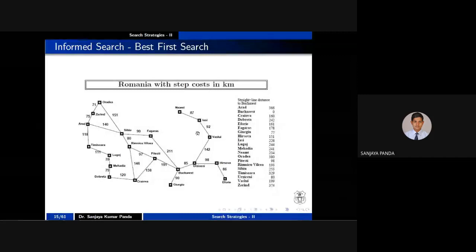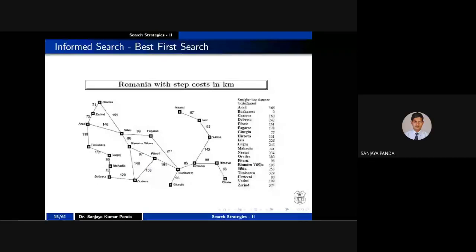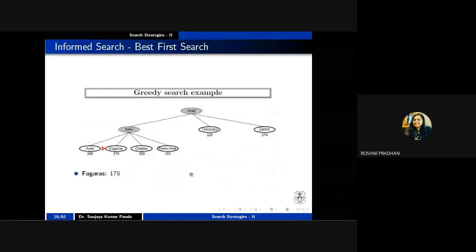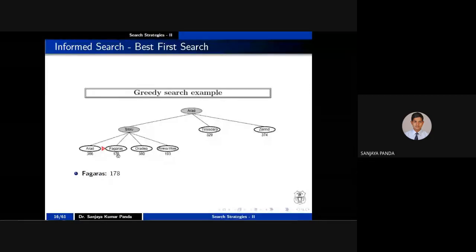So next is the distance from O to B. What is the distance from O to B? 380, right? Next, the distance from R to B is nothing but 193, right? So which one is minimum? 178. This is 178. Please correct it, right? 178.